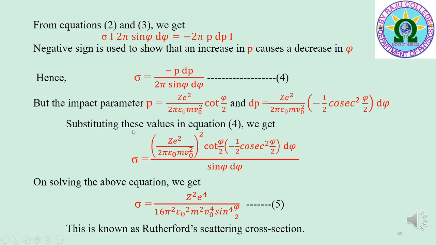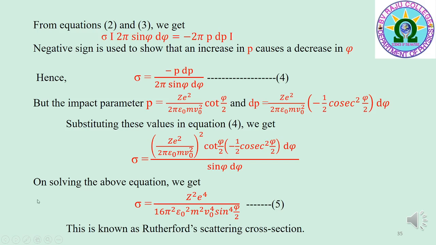Substituting the values of impact parameter p and the value of dp in equation 4, we get scattering cross section sigma is equal to Ze square by 2 pi epsilon 0 m v0 square whole square into cot phi by 2 into minus 1 by 2 cosecant square phi by 2 into d phi whole by sin phi d phi.